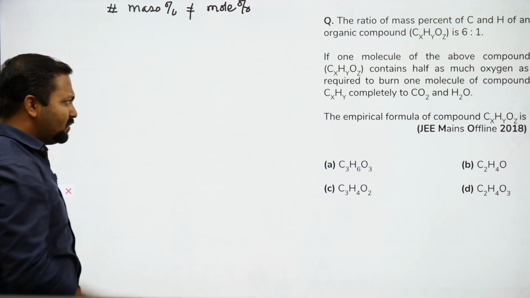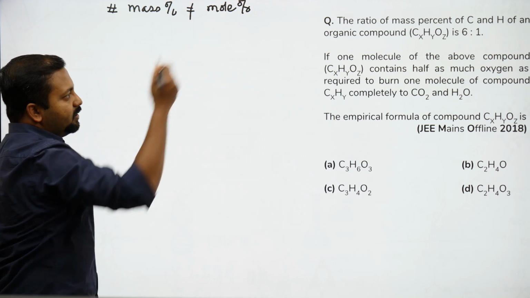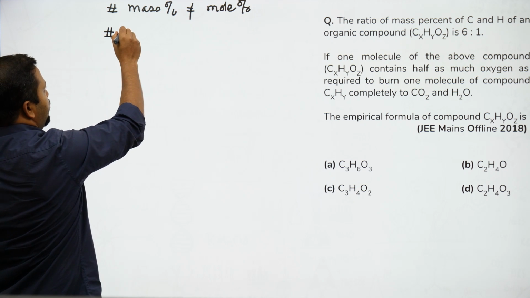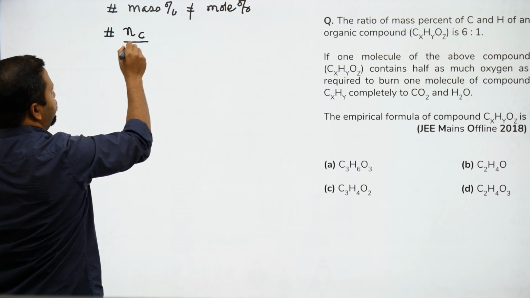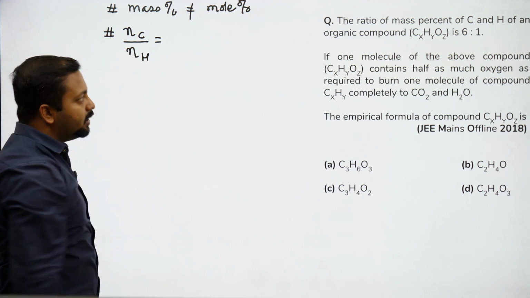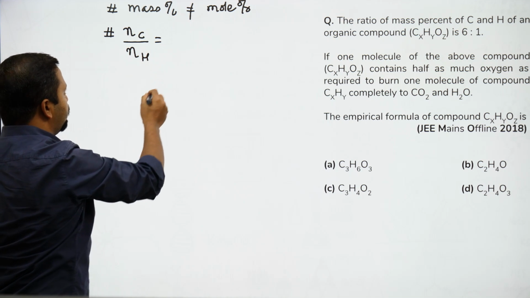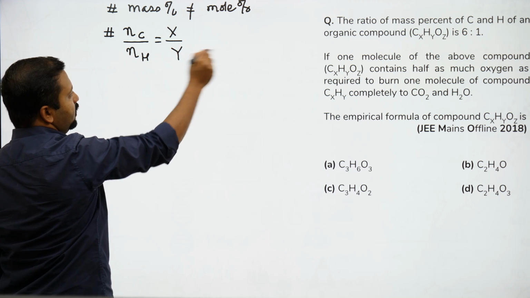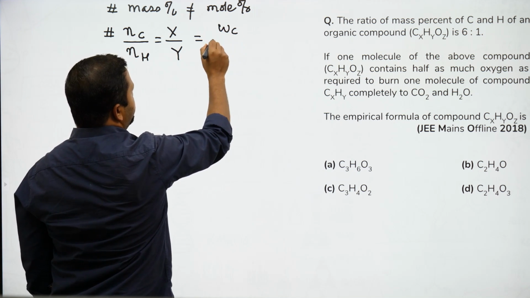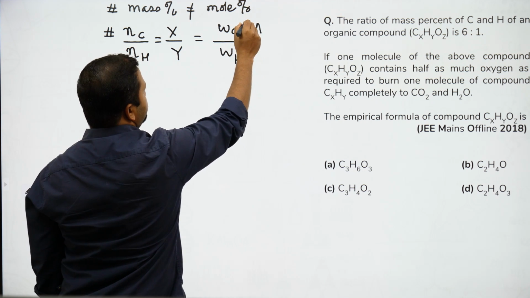Okay, so what is happening in this question is, mass percentage is given, mole percent is to be identified. So हम कैसे करेंगे इसको? Mole ratio of carbon and hydrogen can be written as NC by NH, which is given as X by Y, जो इनके subscripts हैं, can be written as weight ratio of carbon by weight ratio of hydrogen. इसको हम क्या करते हैं? इसके atomic weight से divide कर देते हैं.